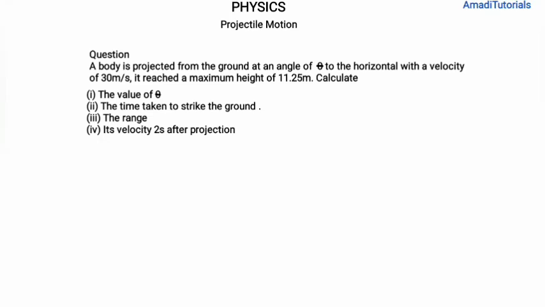So the question says, a body is projected from the ground at an angle of theta to the horizontal, with a velocity of 30 meters per second. It reached a maximum height of 11.25 meters. Calculate (i) the value of theta, (ii) the time taken to strike the ground, (iii) the range, (iv) its velocity 2 seconds after projection. So we are quickly going to answer this question.